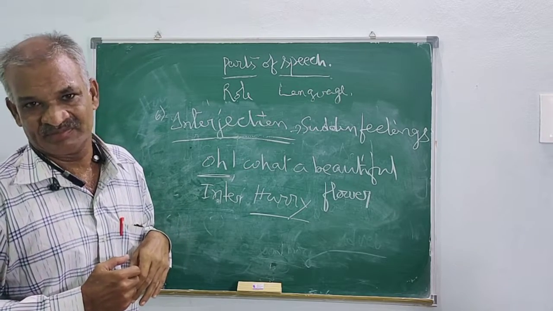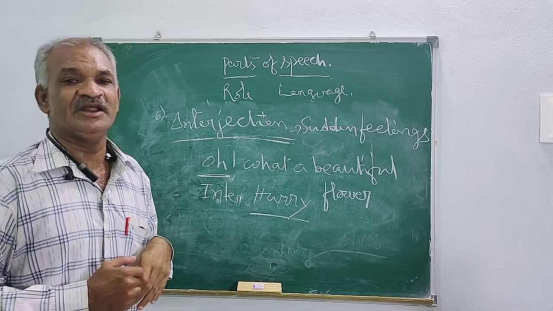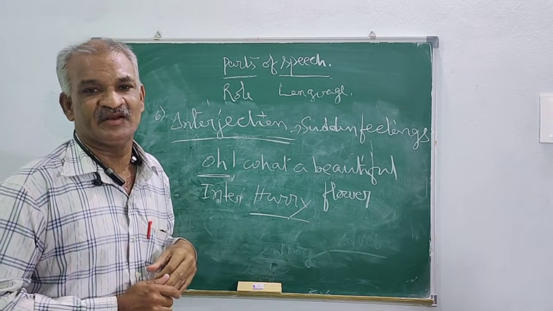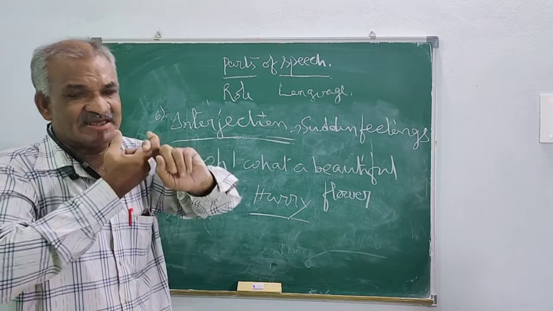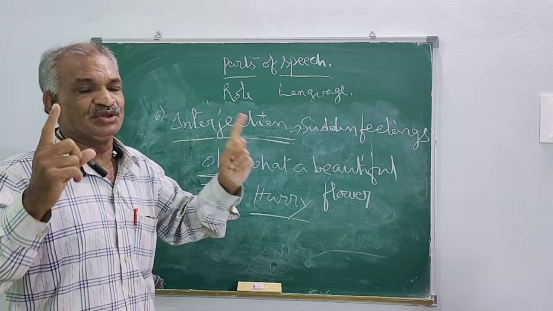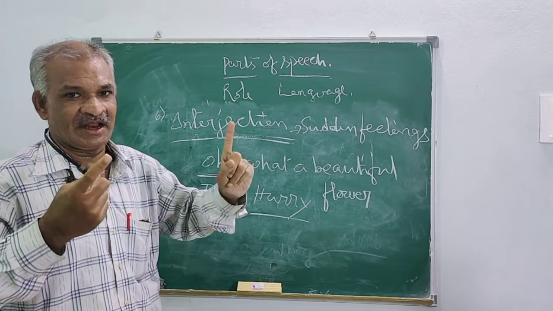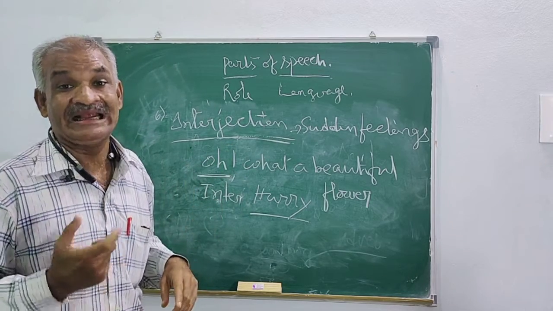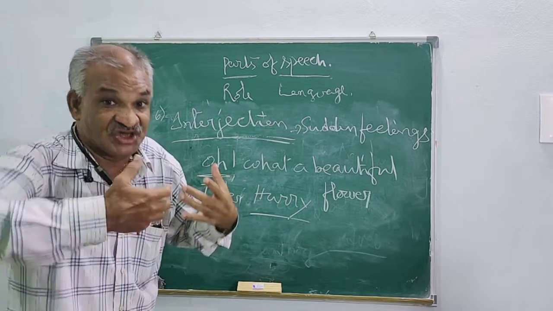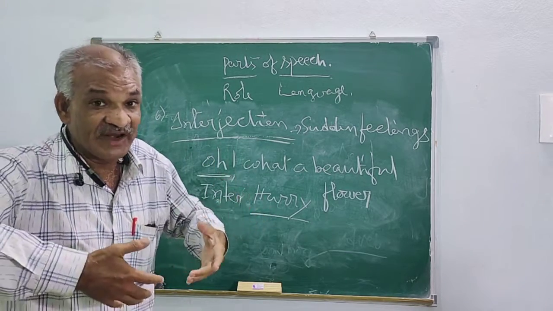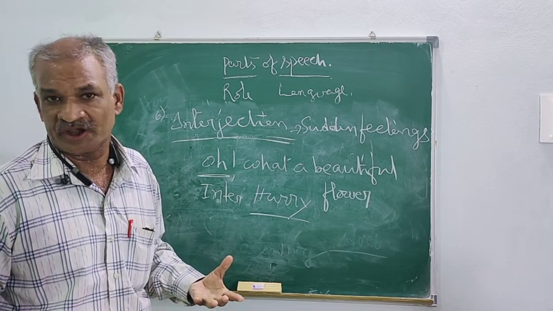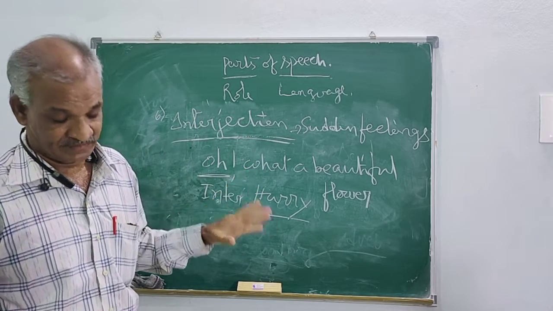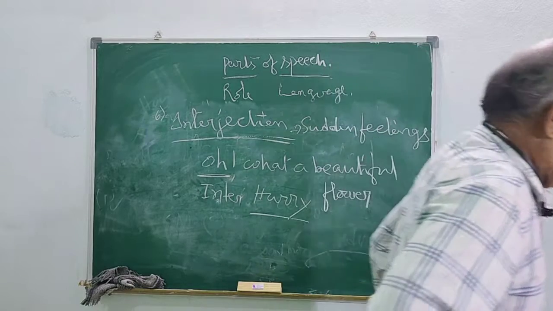Another one is adverb. Another one is adjective. Another one is preposition, that shows the position of the thing. And another one is conjunction, that connects. Two nouns, two sentences, two words are connected, like Rama and Sita. This "and" is called a conjunction. Another one is interjection. The sudden feeling, it is not a prepared one. The sudden feeling comes from your heart. Clear? Okay? With this, the parts of speech part is over. Clear? Clear?